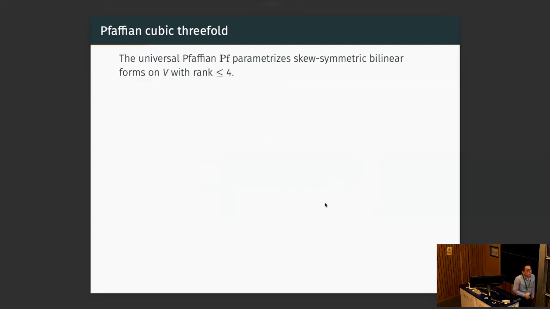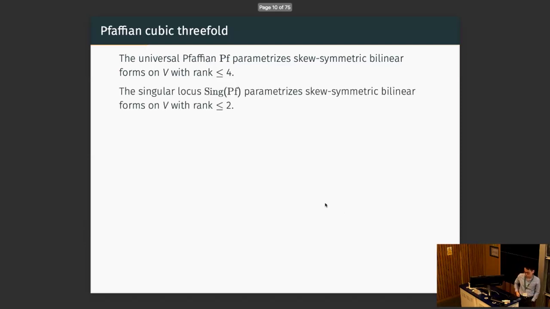Since it's given by the vanishing of the determinant, each of the skew symmetric forms corresponding to a point on the Pfaffian will be degenerate, meaning it has rank smaller than or equal to 4. And it turns out that the singular locus of this hypersurface parametrizes the skew symmetric bilinear forms of rank smaller than or equal to 2.